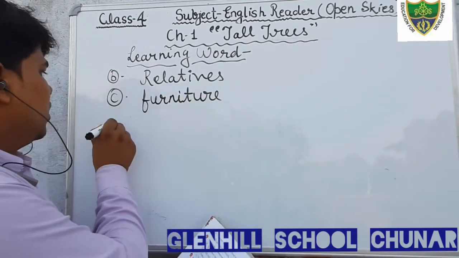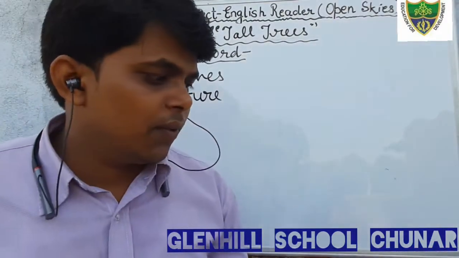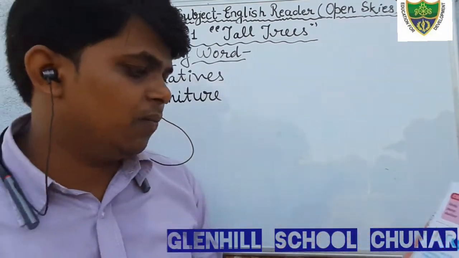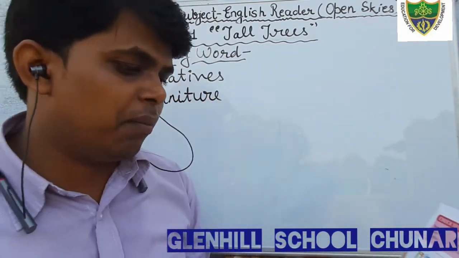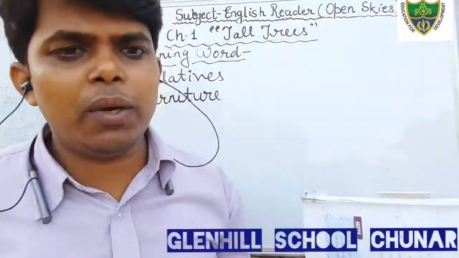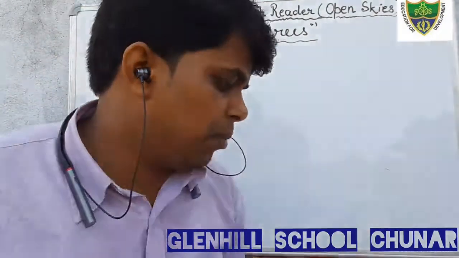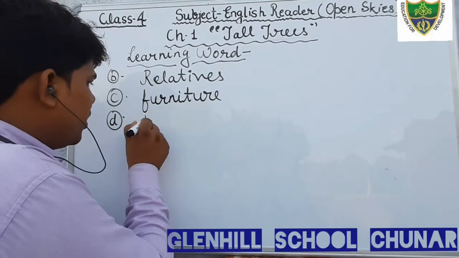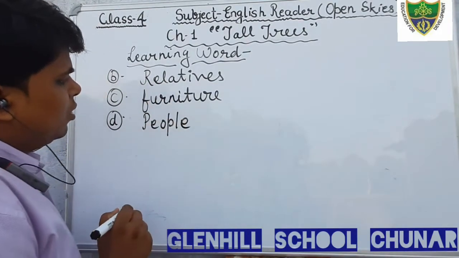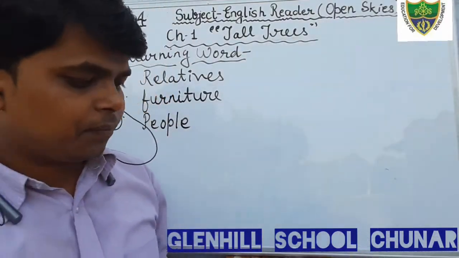Okay, question number D. Not C, actually D. Boys, girls, kids, men, women. Who are they? These are human beings, so we can keep them in the category of people. We can also write human beings, but better you write people.